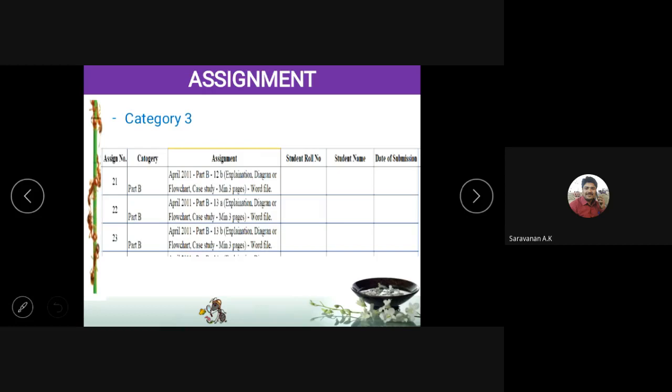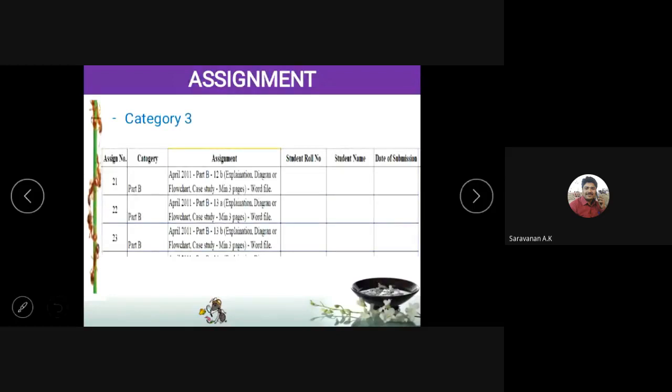Okay. Here also the students can select your own date of submission. There is no compulsion, but it should not be too far. Before completing Unit 5, you have to complete all these assignments. Unit 5 will be completed in the next 14 periods. 14 periods means within 4 weeks it will be completed. So before that, within 3 weeks, you have to submit the assignment, such a way that you select the date.